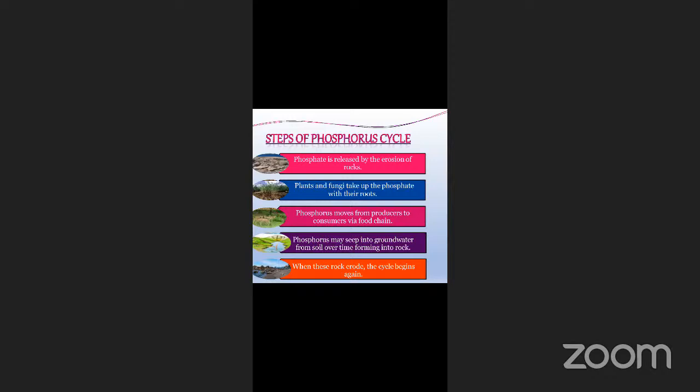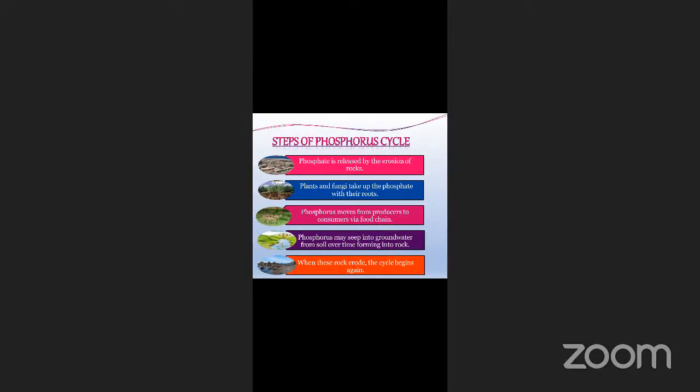The phosphorus consumed by the plants or fungi, which are producers, is transferred from them to primary consumers, then to secondary, then to tertiary consumers, through the food chain, from one organism to another. Then it enters the groundwater from the soil, and after some time again forms rock, and when this rock erodes, the cycle starts again. So this is how the cycling happens.